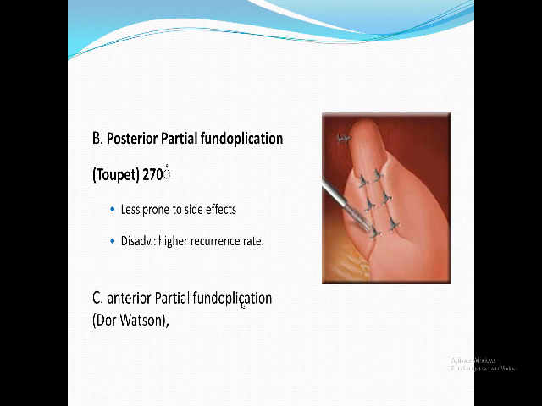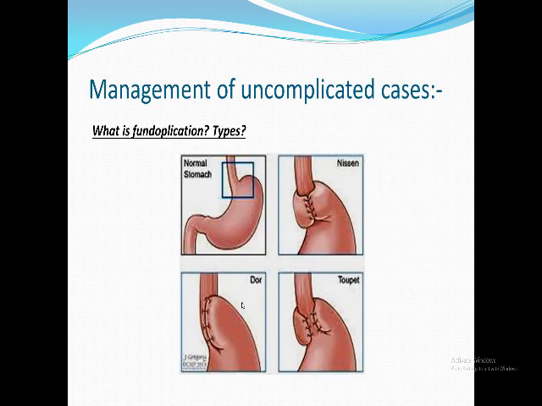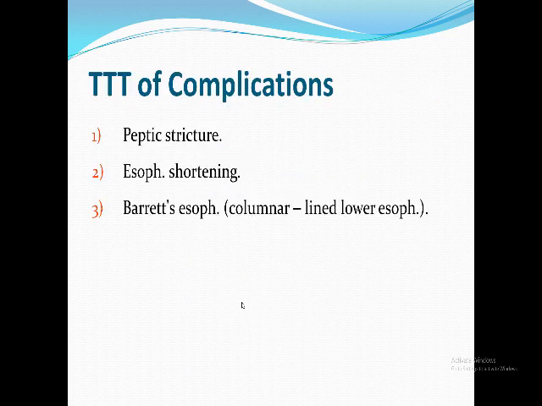So to summarize the surgical treatment: to do Nissen fundoplication, there is a disadvantage. The patient becomes overcompetent at the sphincter and suffers from gas bloat syndrome. I can overcome this by doing floppy Nissen, posterior partial fundoplication, or anterior partial fundoplication. If the patient comes in with complications, some of them rare nowadays, the stricture and shortening, we're going to pass on them rapidly.